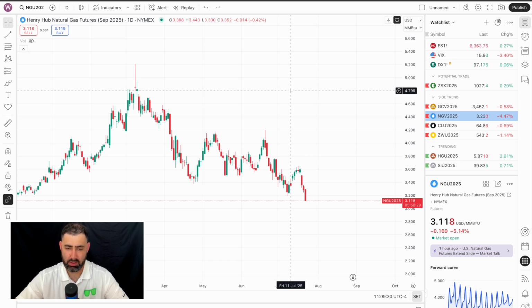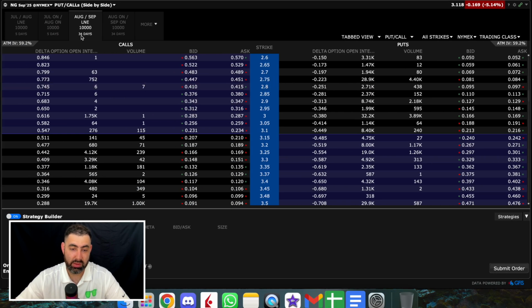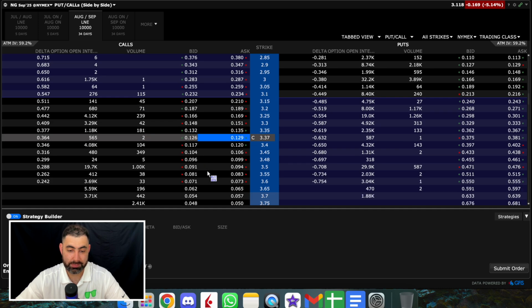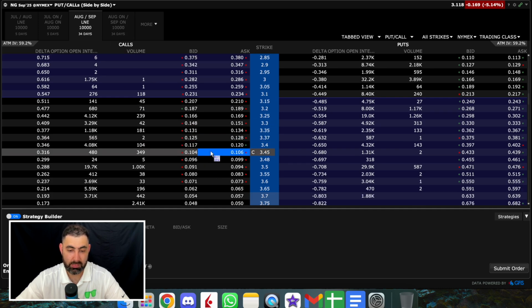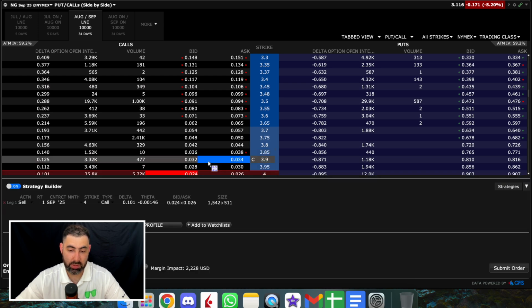So for quick trades like this, I would always go for cycles closest to 45 days. So we have the 34 days here, and I always choose the LNE. This is the financial contract. This is the most liquid one as well. So if you look at the call, this is the September expiration contract, or the future contract. So let's go to just delta 10, just see what it looks like on a graph.